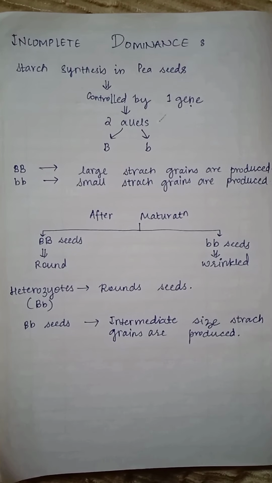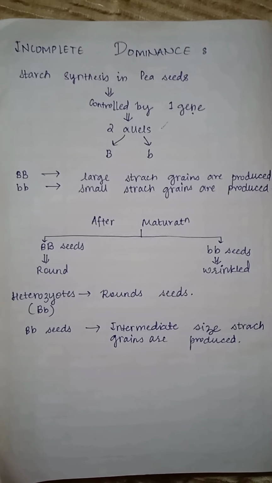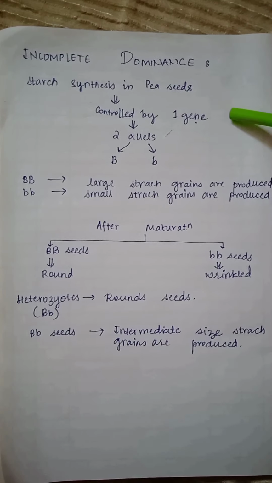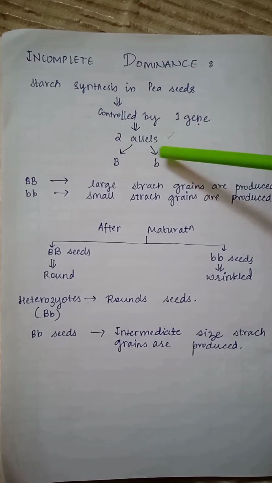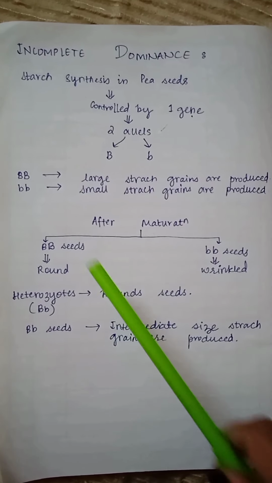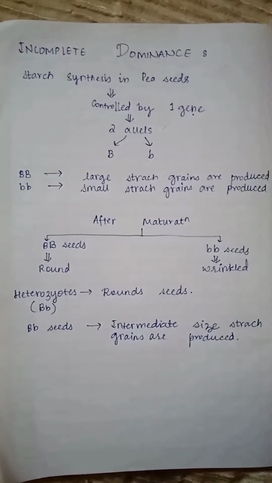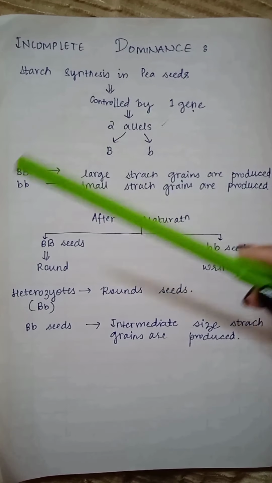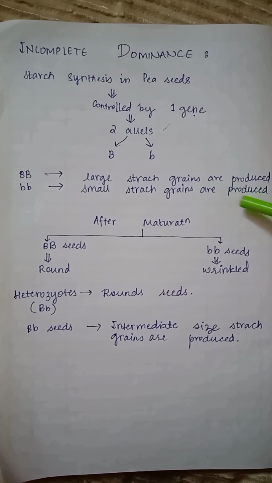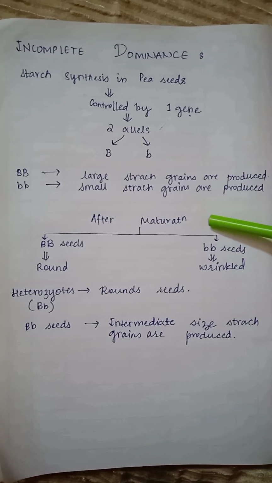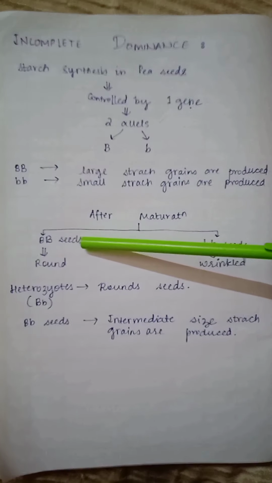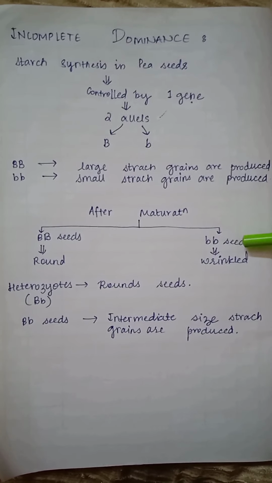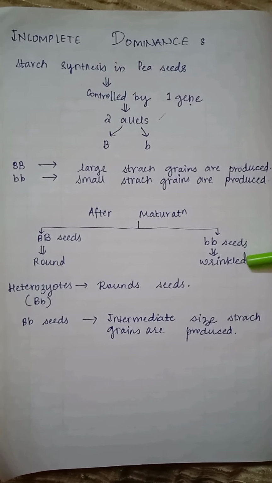This is another example of incomplete dominance. In this, starch synthesis in pea seeds is controlled by one gene, which has two alleles, capital B and small b. When the genotype is capital BB, then large starch grains are produced, and when the genotype is small bb, then small starch grains are produced. After maturation, the genotype capital BB seeds will be round, and after maturation, the genotype small bb seeds will be wrinkled.